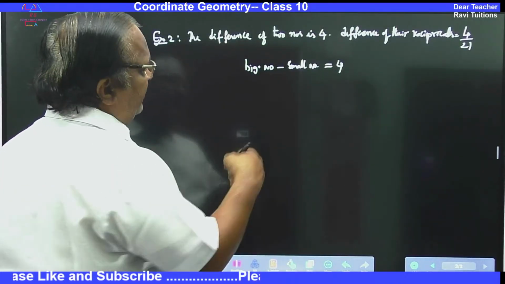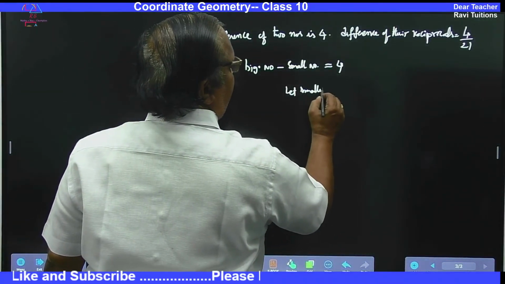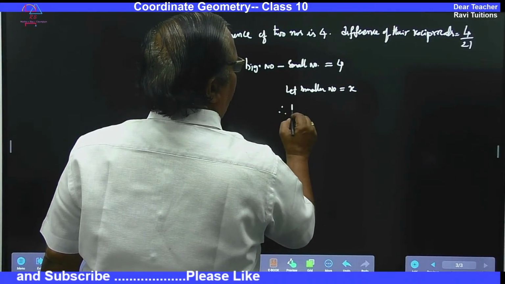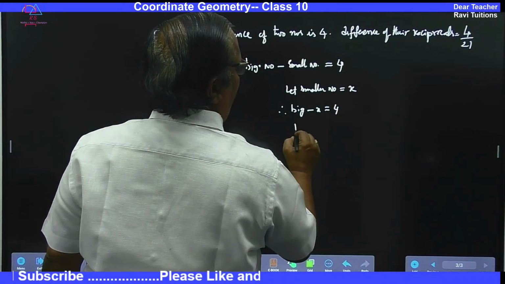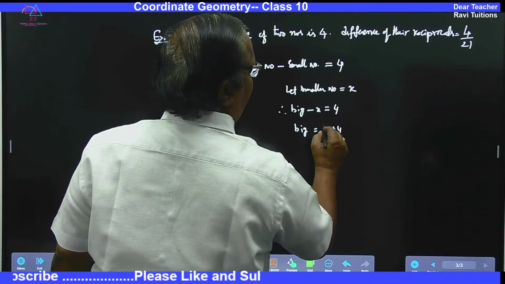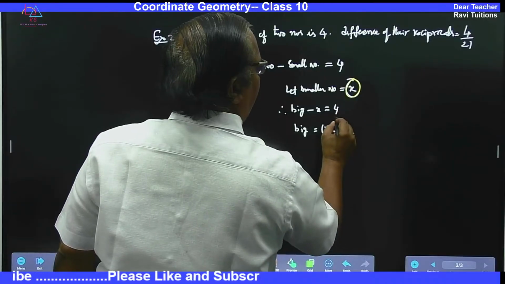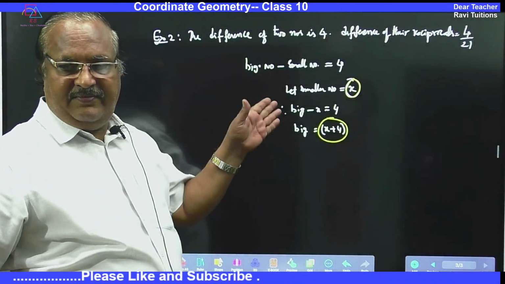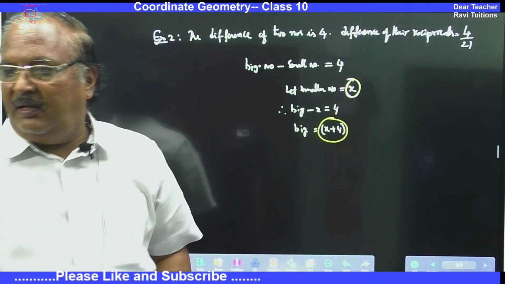So let the smaller number be x. Therefore, bigger number minus x is equal to 4, and the bigger number is x plus 4. So this is one number and this is another number. Whenever there is a difference, it is better to always take a big number and a small number.